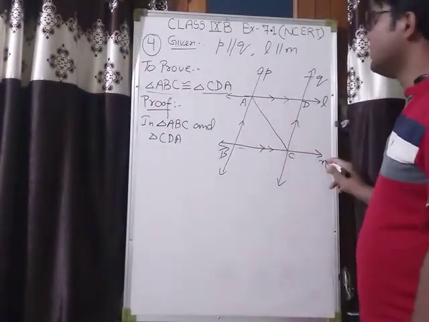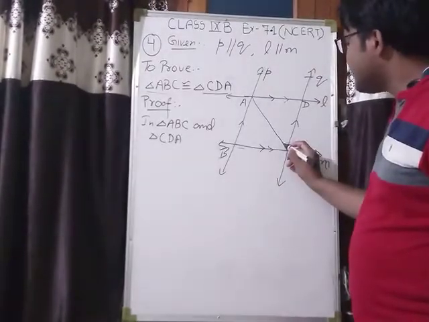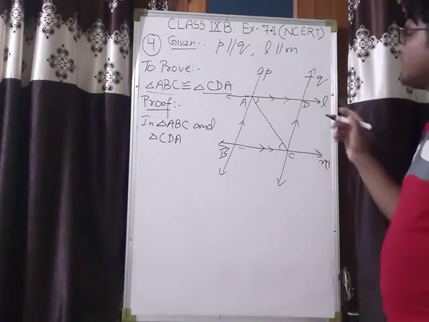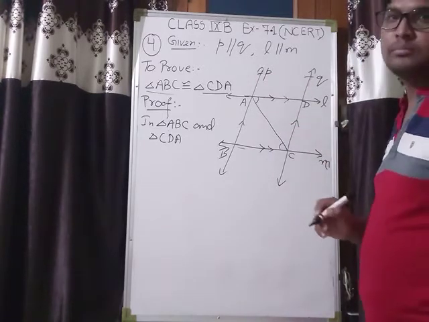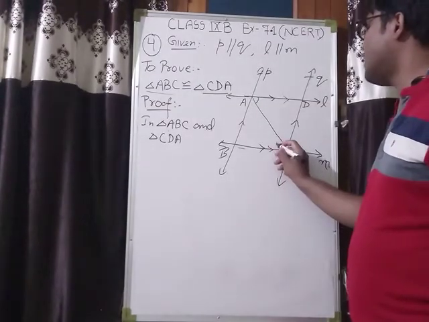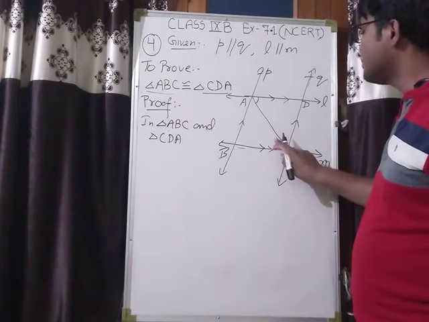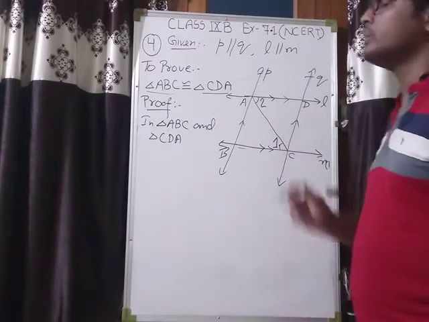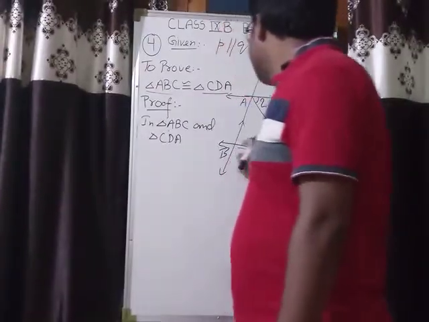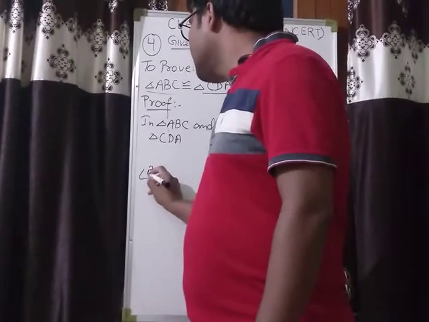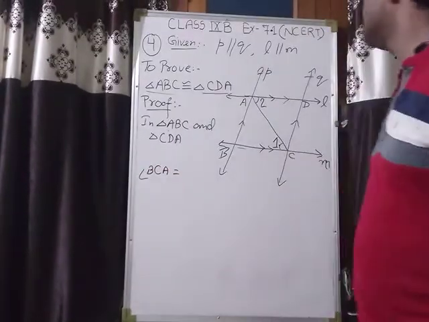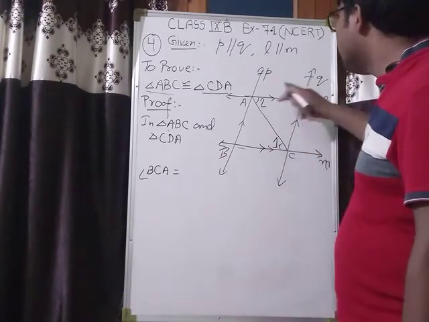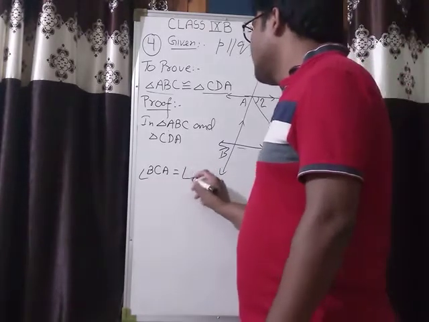Because L is parallel to M, clearly this angle and this angle, because AC is transversal for that, these two angles will be equal by alternate interior angles, because they form alternate interior angles. So suppose this angle is angle 1 and that is angle 2. Clearly angle 1 will be equal to angle 2. So this angle BCA is equal to this one, DAC.